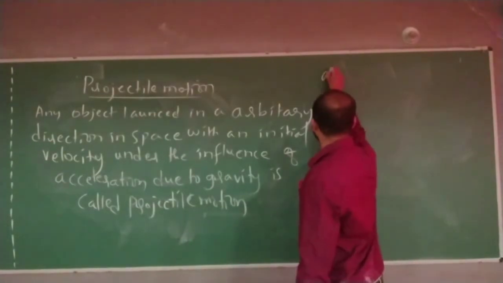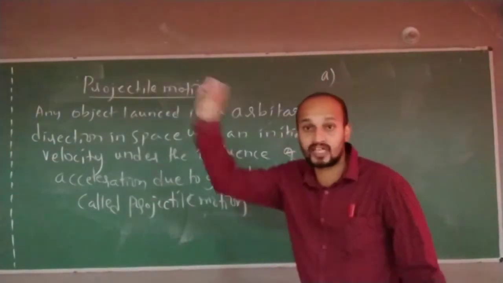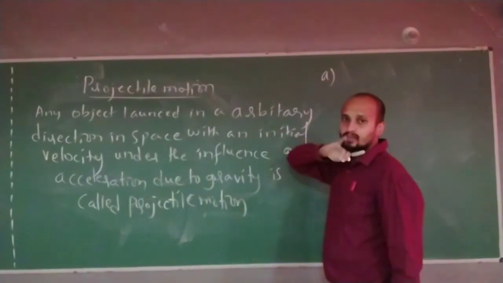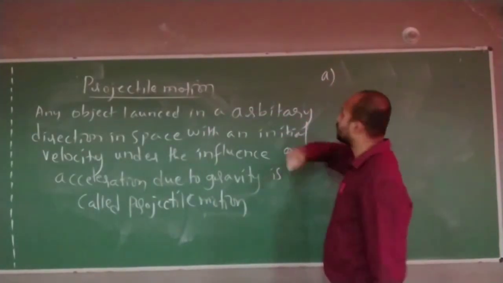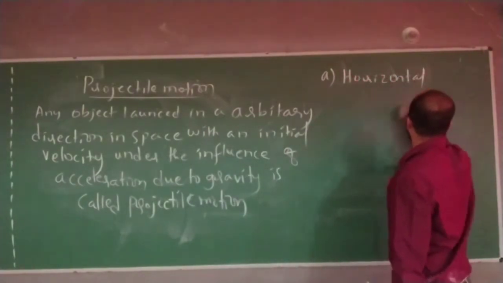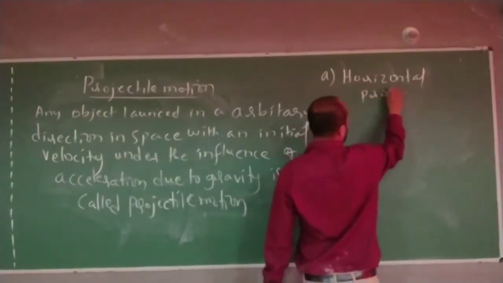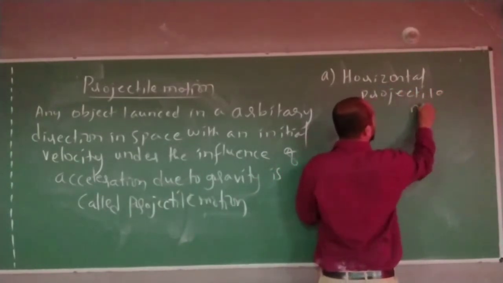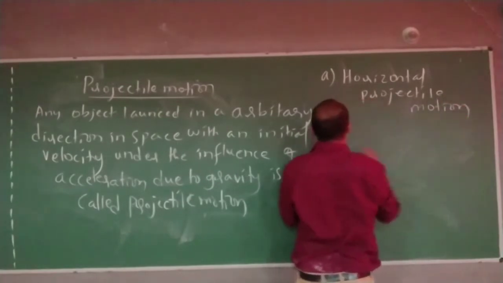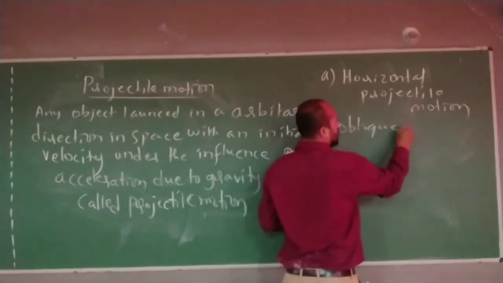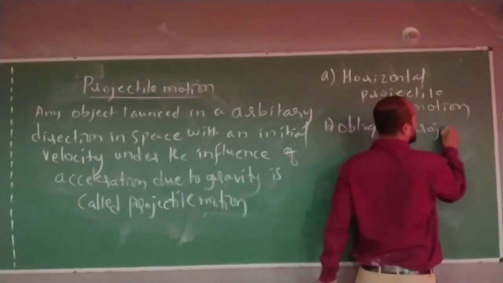There are three types we generally study, based on the projection I am making. Three types of projectile motion we are going to study. In that, one is important. First is horizontal projection or projectile motion. Second one is oblique projectile motion.